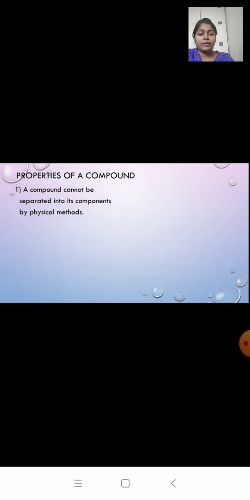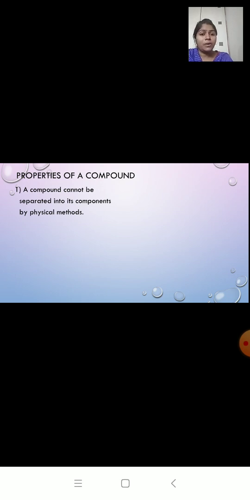The first property: a compound cannot be separated into its components by physical methods. What do we mean by components? Components means the various substances that are present in a mixture or in a compound. Like in the iron sulfide compound, the various substances are iron filings and sulfur powder. They both are the components. This property says that we cannot separate the components from a compound by physical methods.